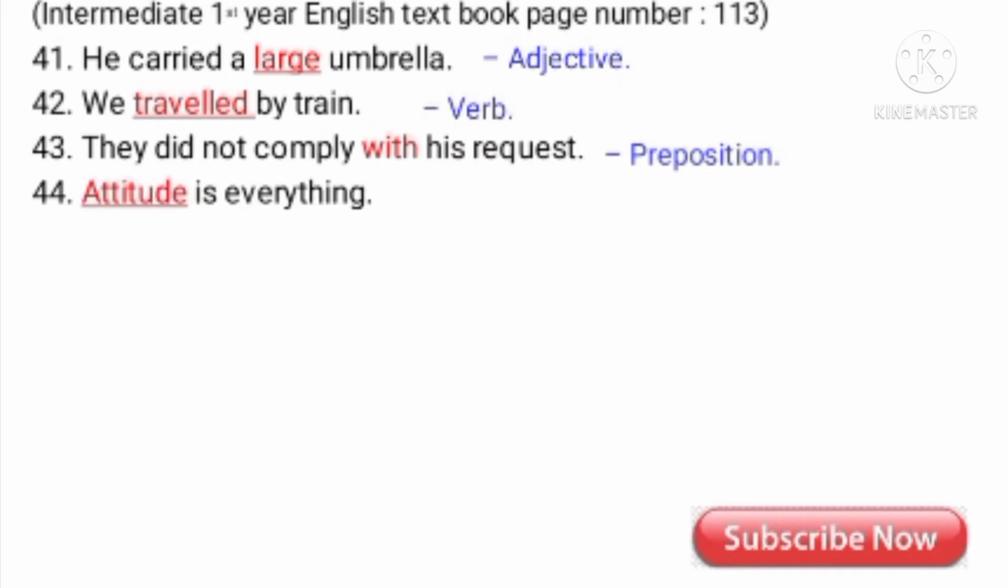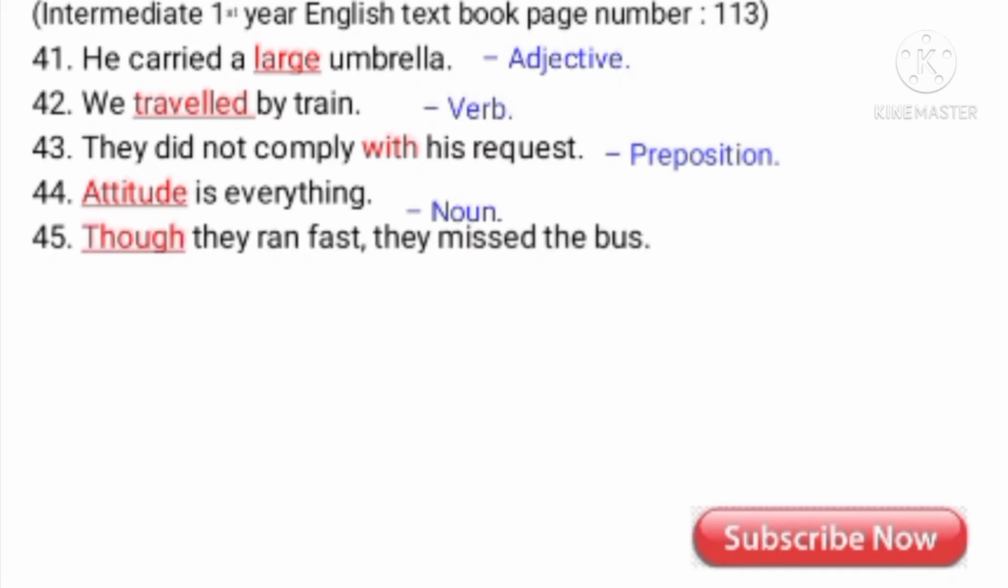Attitude is everything. Here attitude is a noun. Though they ran fast, they missed the bus. Here though is a conjunction which joins two sentences. The first sentence is they ran fast, and the second is they missed the bus. Here though joins both the sentences. So though is a conjunction.